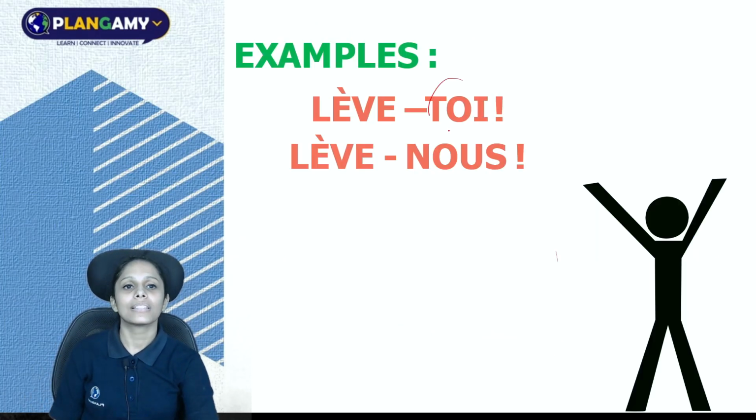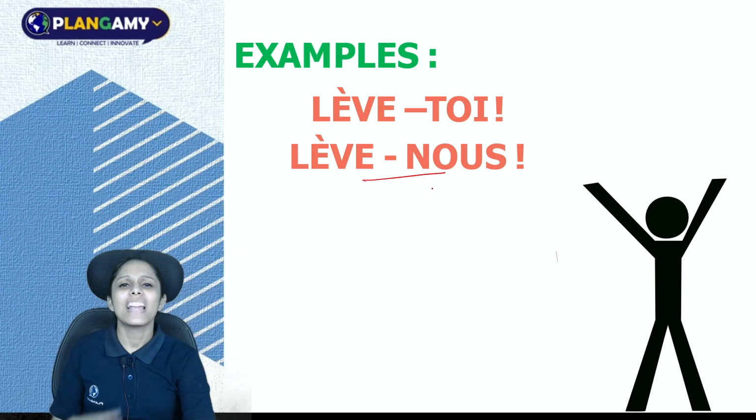Now, this is my reflexive stressed pronoun. Because lève-toi means stand yourself up. Although in English we never say stand yourself up, here, since reflexive verbs mean the actions that we do on ourselves, lève-toi means get up or stand up.